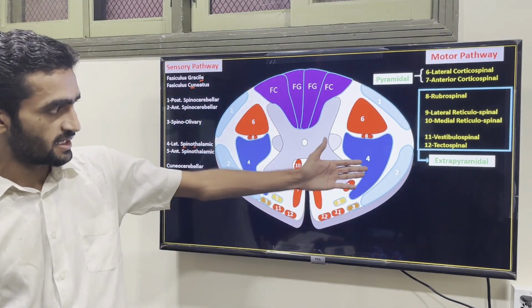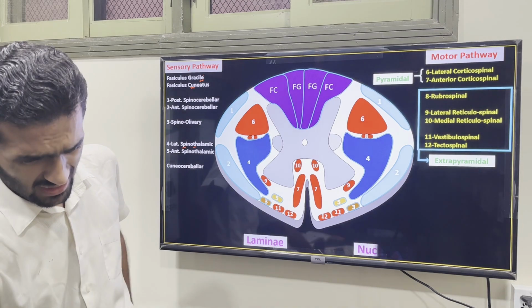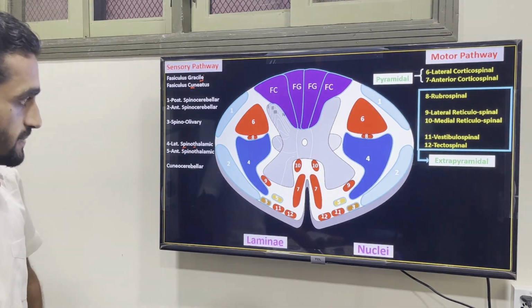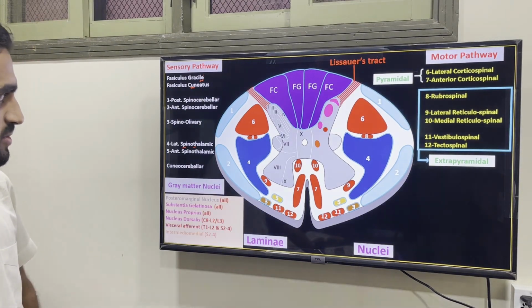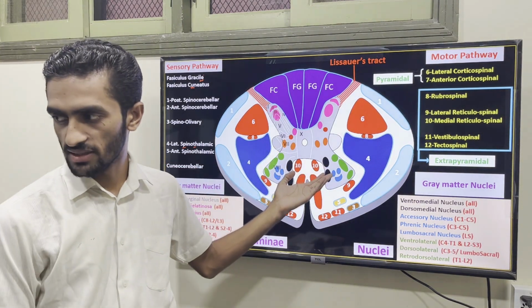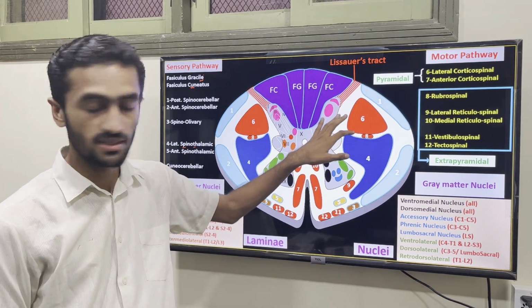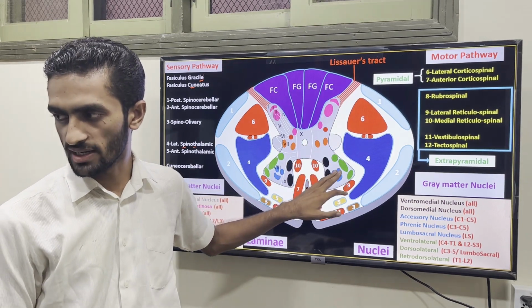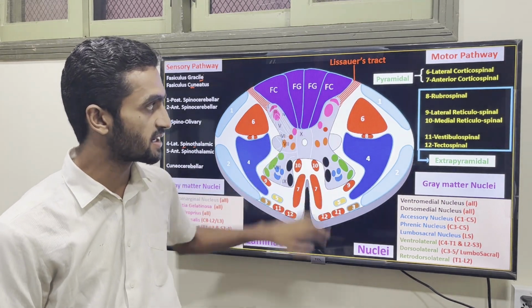Coming to the external features, you can see the nuclei, with the motor majorly present anteriorly and the sensory posteriorly.